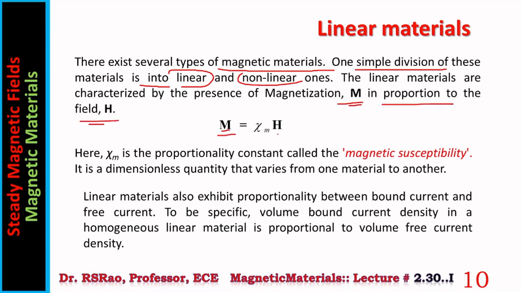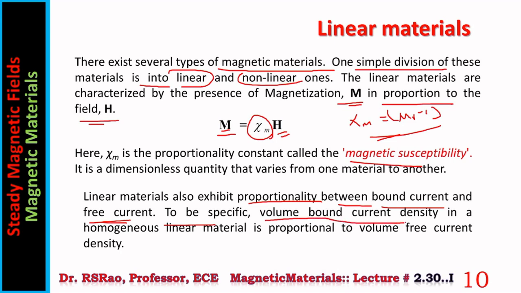So M and H are related through Xm. It is called magnetic susceptibility, a dimensionless quantity. This is related to mu R: mu R minus 1 is Xm. Linear materials also exhibit proportionality between bound current and free current. To be specific, volume bound current density in a homogeneous linear material is proportional to volume free current density.